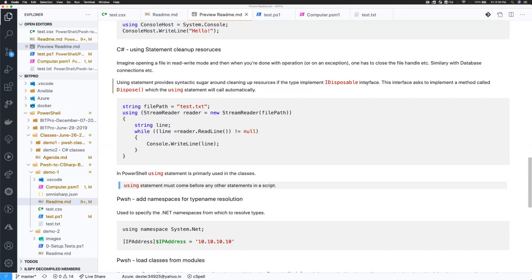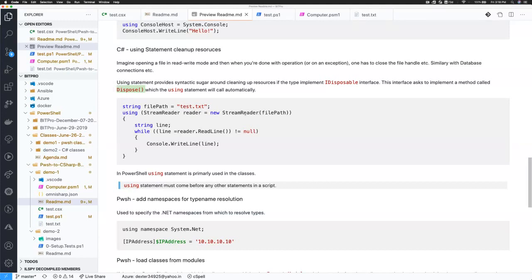It only has one method which needs to be provided by the implementing type, and it has to be this signature: just the Dispose method.